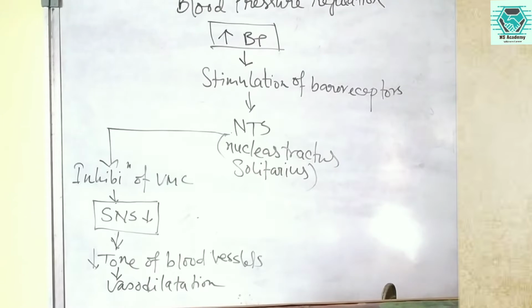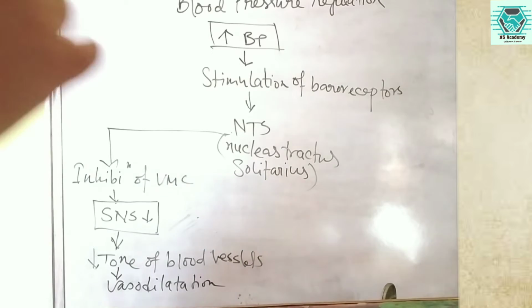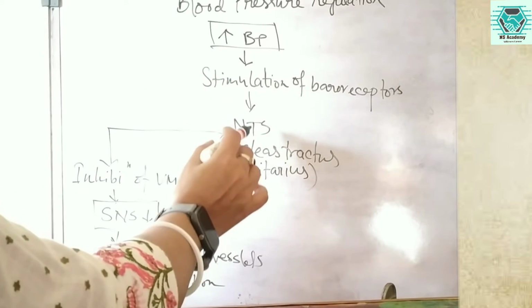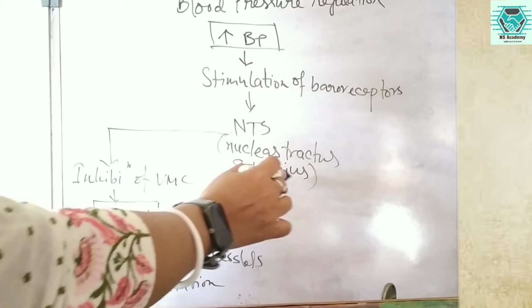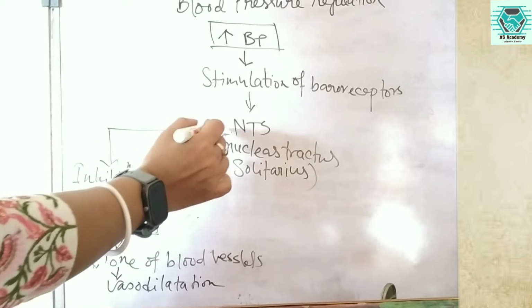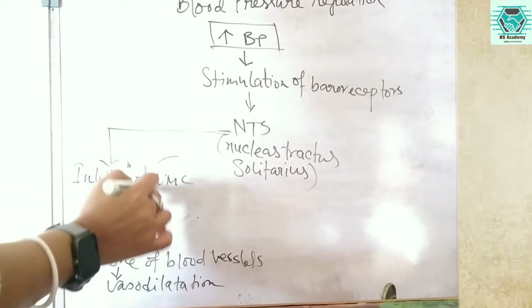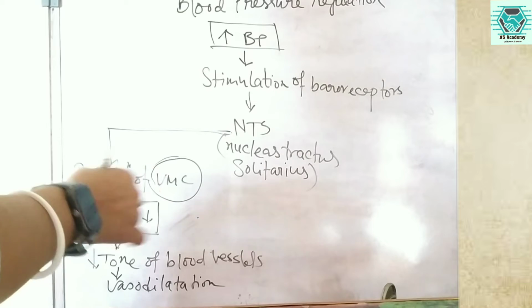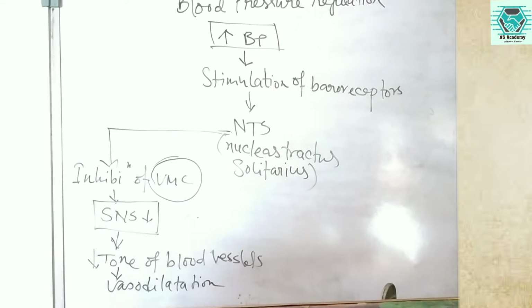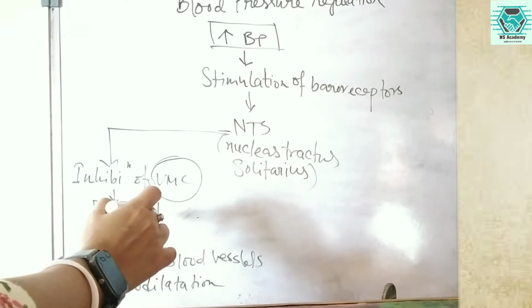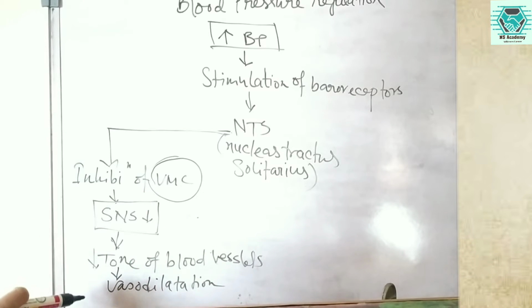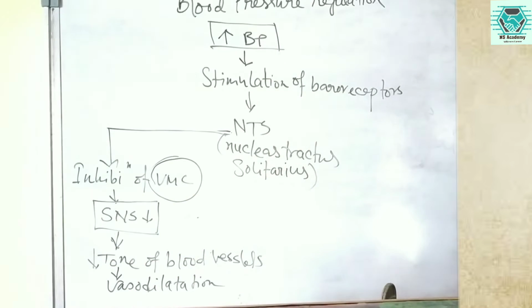Now moving to the mechanism. So if the BP in our body increases, then it stimulates the baroreceptors, which stimulate the nucleus tractus solitarius, and in this way there is inhibition of the vasomotor center, VMC, and it causes the suppression of the sympathetic nervous system, the decreased activity of this, and the tone of the blood vessel also decreases, which causes the vasodilation.